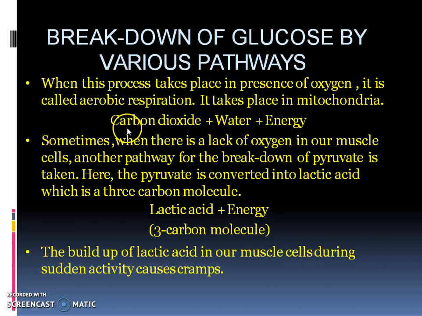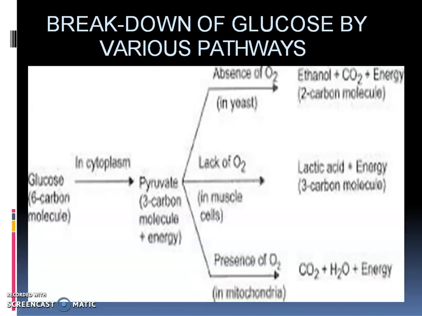3 molecules of carbon dioxide are produced from pyruvic acid, and from 1 molecule of glucose 6 molecules of carbon dioxide are produced. Sometimes when there is a lack of oxygen inside our muscle cells, then what happens? The pyruvic acid will not enter into the mitochondria, and it will break down inside the cytoplasm into lactic acid and energy. Lactic acid is a 3-carbon molecule. So when lactic acid is produced inside these muscle cells, it will cause muscle cramps. So there will be some pain in our muscles.